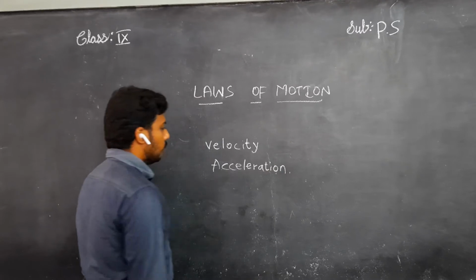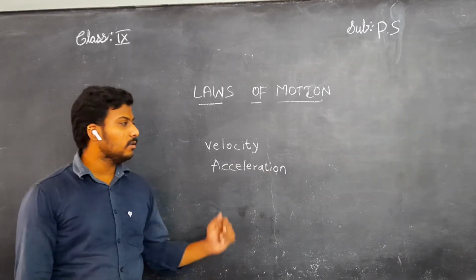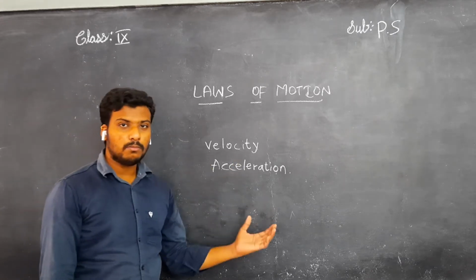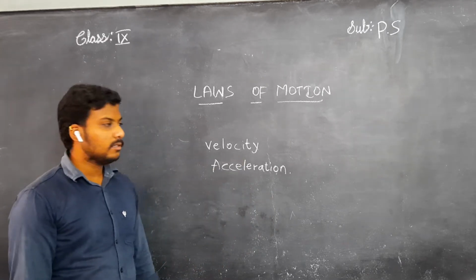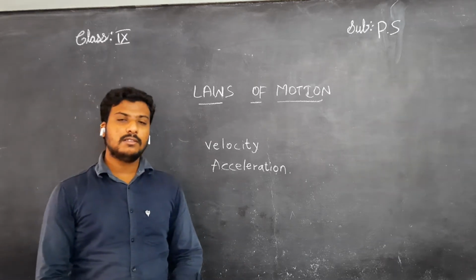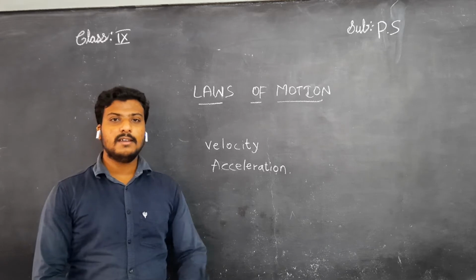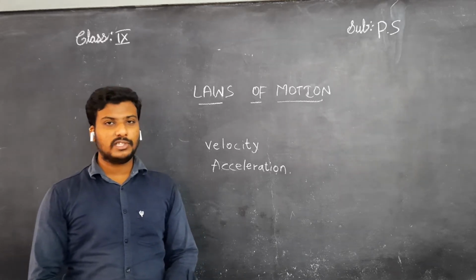You need to know these two terms mainly. You already learned them in lesson 1, but again you have to know them for this chapter. What is velocity? The rate of change of displacement is called velocity.